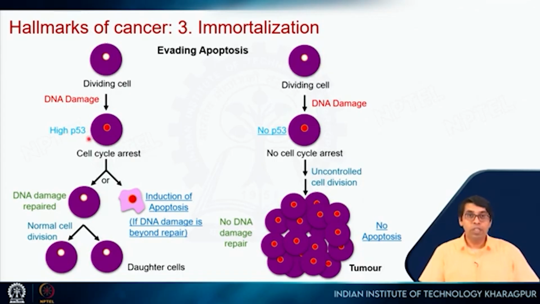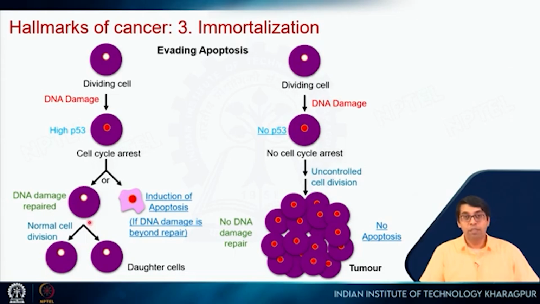What it will do is first arrest the cell cycle. It will stop the cell cycle. It will recruit the DNA damage repair proteins so the DNA damage can be repaired. Once that happens, it will allow the cell to proceed through cell division, so daughter cells are formed. If the damage is such that it cannot be repaired, then it will recruit the proteins which induce apoptosis. So it will start programmed cell death and result in killing of the cell. So this is what happens in a normal cell.